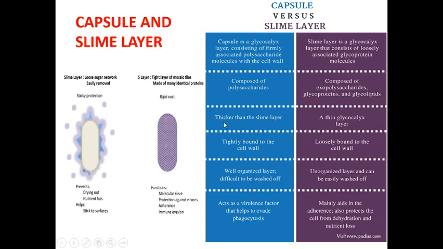Your capsule is thicker than the slime layer, and the slime layer is thin in nature. The capsule is tightly bound to the cell wall, and the slime layer is loosely bound to the cell wall. The capsule is a well organized layer, difficult to wash off, but the slime layer is easily washed off with water, and the capsule acts as a virulence factor that helps to evade phagocytosis.